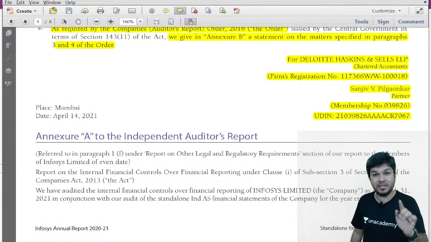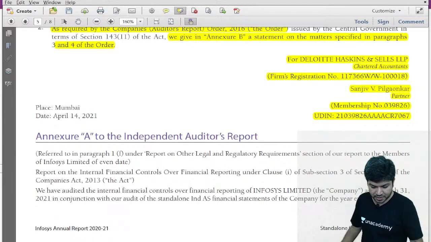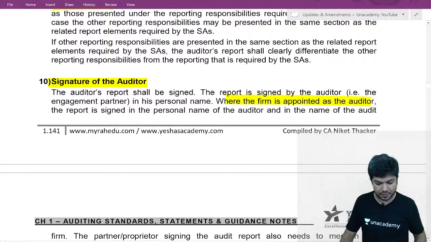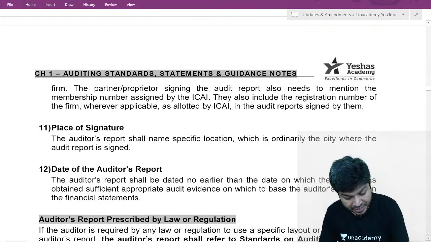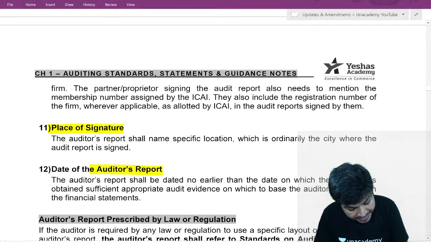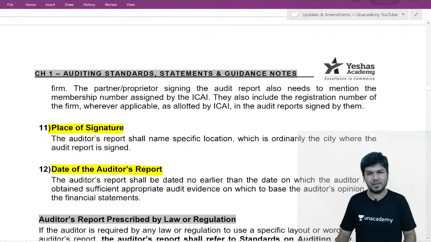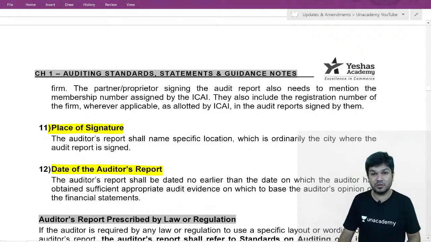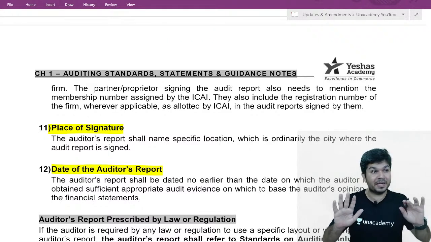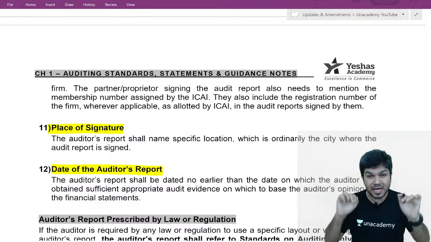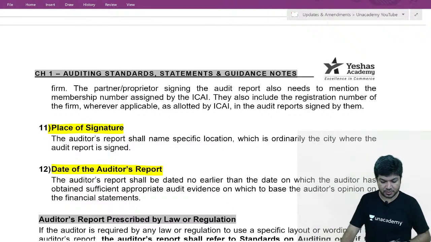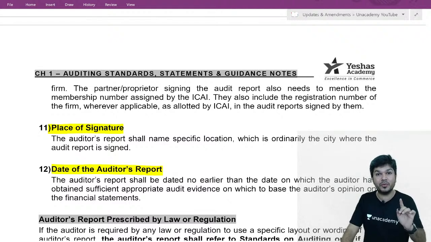UDIN comes for individuals also, and firms also. UDIN is mandatory now. Then the place of signature, where you are signing, and the date on which you are signing. It is the place where you sign, not the place where your office is. So this is relating to the content of your audit report, 12 matters.